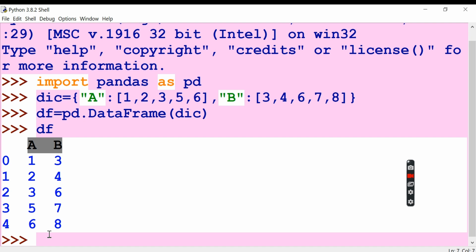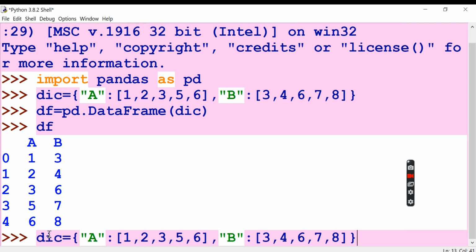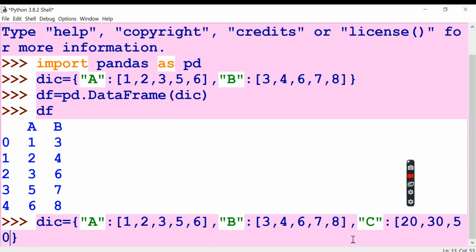Now I'm just going to pass the same dictionary, Control B. I'm going to give so many values. For example, I'm going to pass C. This is another key value, and it will also have listed items 20, 30, 50, 5 items, right?